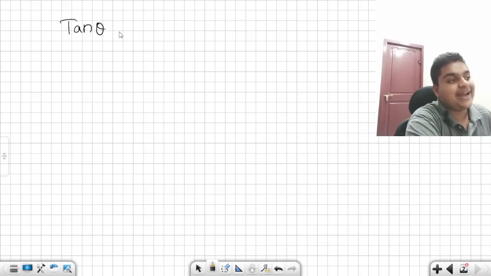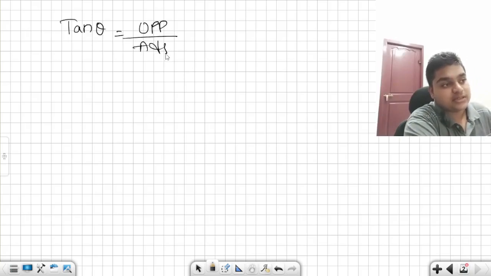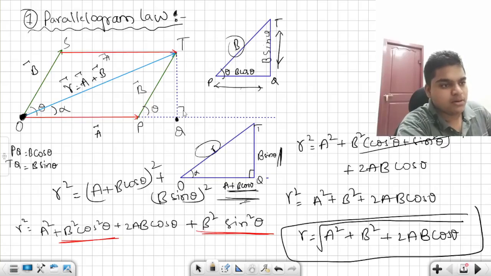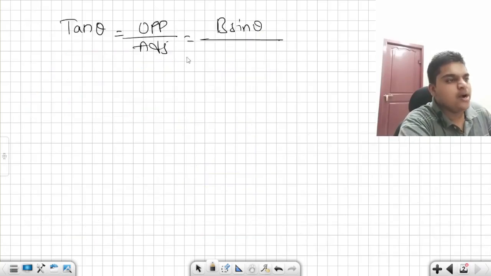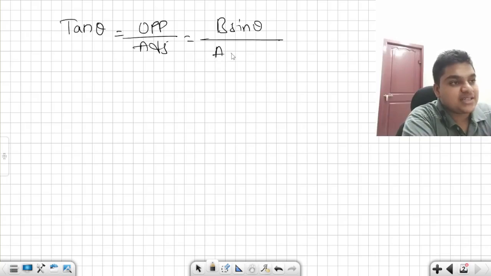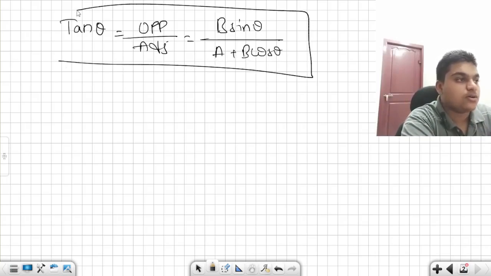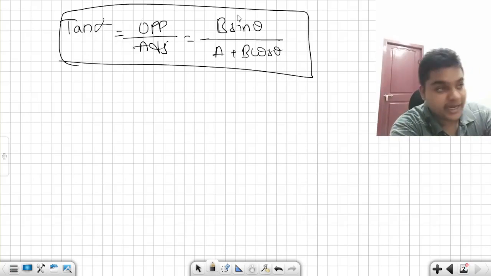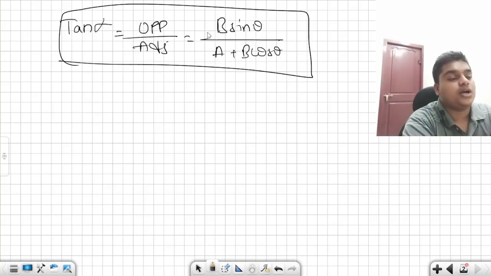It is tan theta, which is equal to opposite by adjacent. Opposite is b sin theta, yeah. And adjacent is a plus b cos theta. So this is not theta, it is actually alpha. Tan alpha is equal to b sin theta by a plus b cos theta.